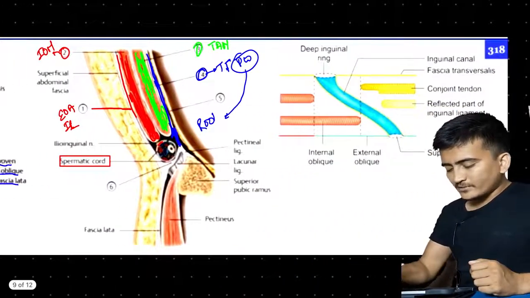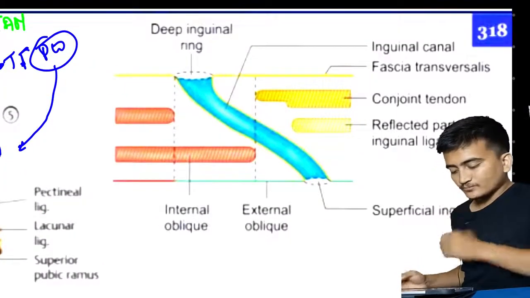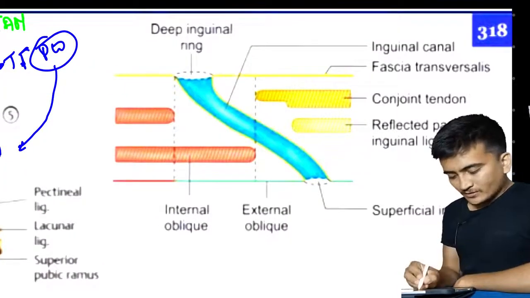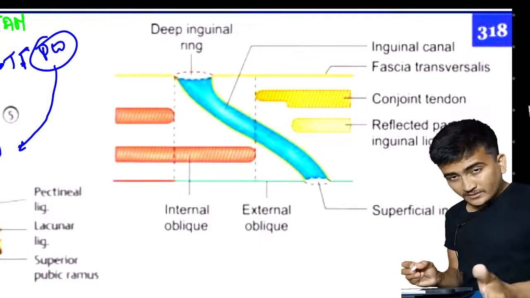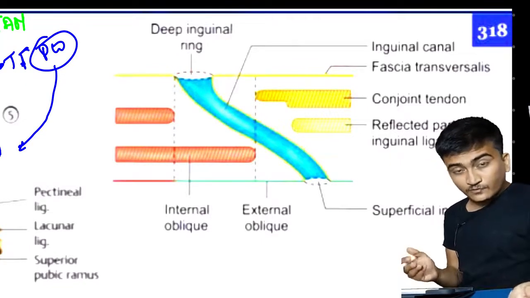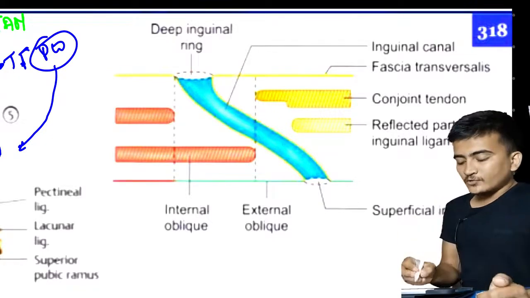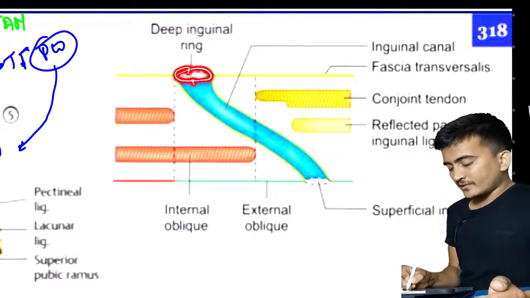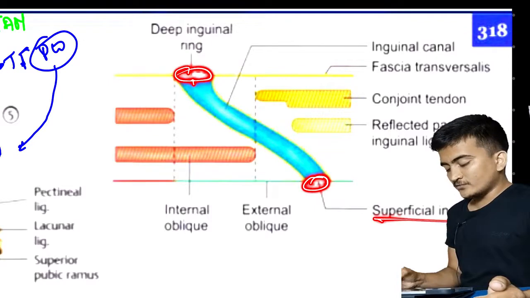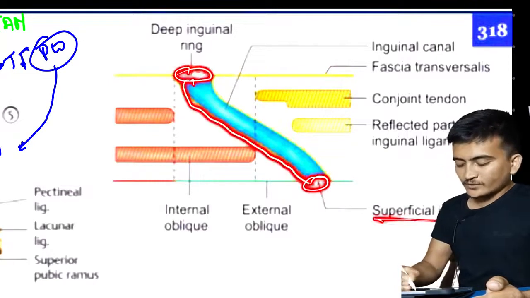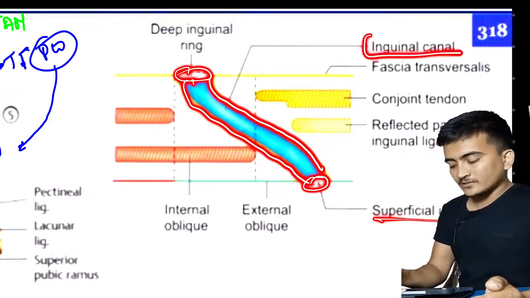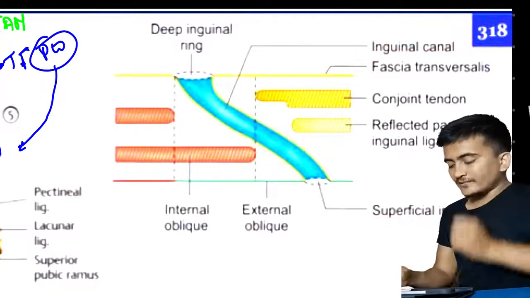Now let us draw one simple diagram in which we will cover each and everything. So the first thing is the deep inguinal ring. What is the deep inguinal ring? It is because of a defect in the external oblique muscle, right? Okay, the deep inguinal ring is right here, and here we have the superficial inguinal ring, and the structure we are talking all about is the inguinal canal, right? Talking about the inguinal canal.